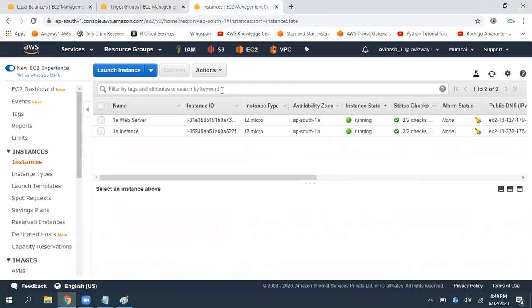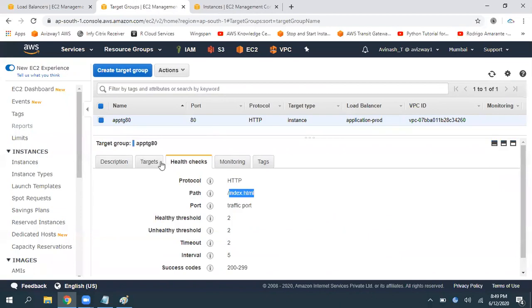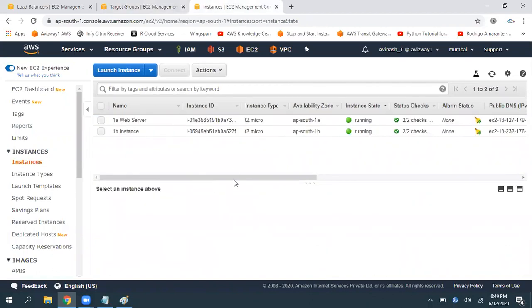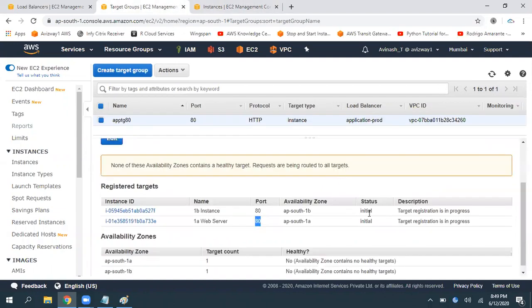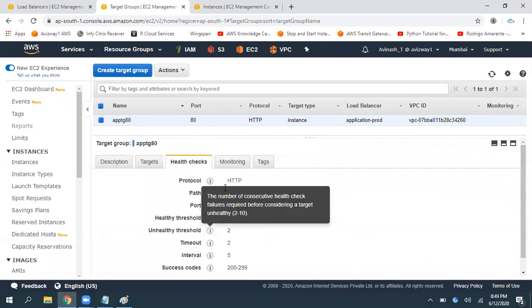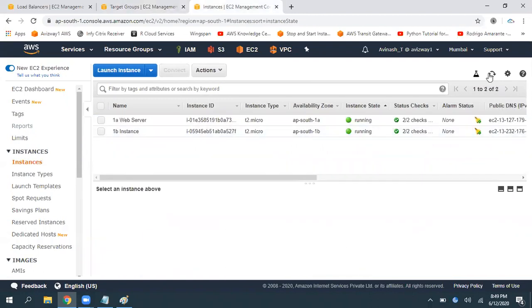Second thing, port number 80, why? Because this instance is configured on port number 80. If this instance is not opened with port number 80, that is also one of the reasons the instance may show as unhealthy. So whenever you are performing troubleshooting, you need to verify these things. What is the thing we configured here in the health check? Whether that file is available in our EC2 instance or not, you can verify that.